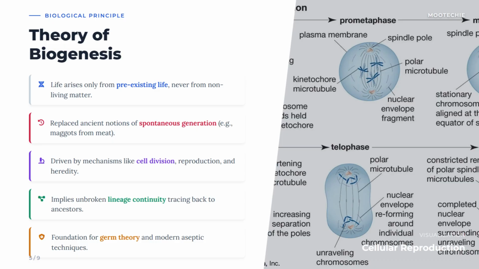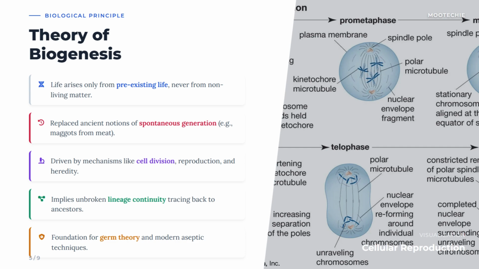Every living thing today is connected by a continuous chain of reproduction stretching back to the very first life form. Foundation for germ theory and modern aseptic techniques. Understanding that microbes come from other microbes, not from the air itself, was crucial for developing medicine and sterile procedures. Diagrams. This slide shows diagrams of cell division, specifically mitosis.